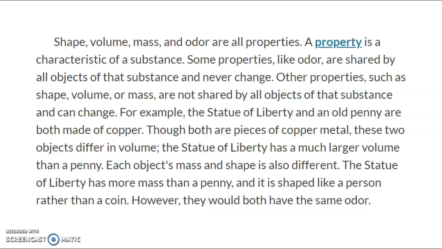For example, the Statue of Liberty and an old penny are both made of copper. Though both are pieces of copper metal, these two objects differ in volume. The Statue of Liberty has a much larger volume than a penny. Each object's mass and shape is also different. The Statue of Liberty has more mass than a penny, and it is shaped like a person rather than a coin. However, they would both have the same odor.